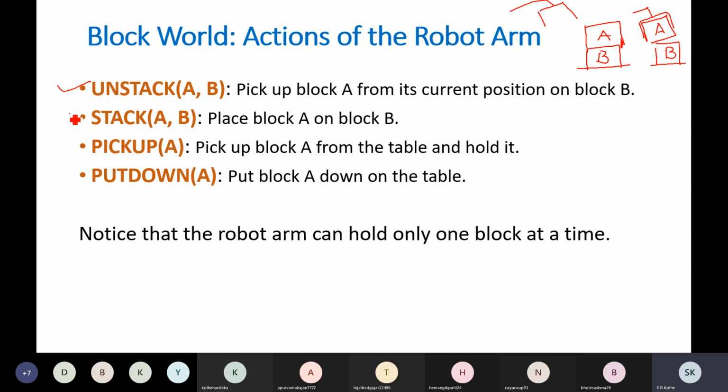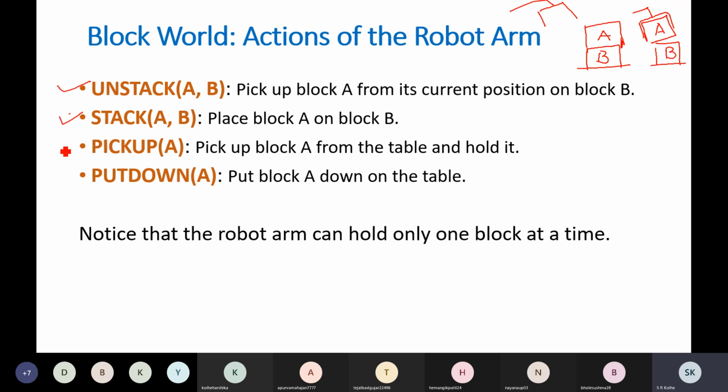Then similarly we have the stack operation, opposite to this: place block A on block B. If you perform the stack operation, block B will be there and the robot arm will be holding block A, and if you perform stack AB, the arm will place block A on block B. So this right hand side situation is the requirement for the stack operation. After performing the stack operation, the output will be like this: block A will be on block B. This is the stack operation.